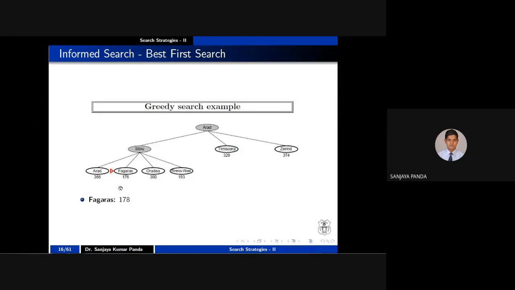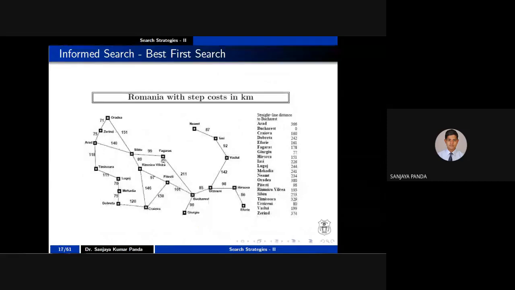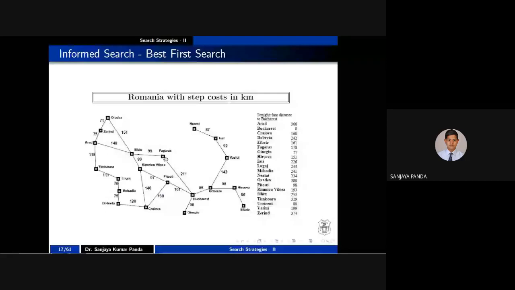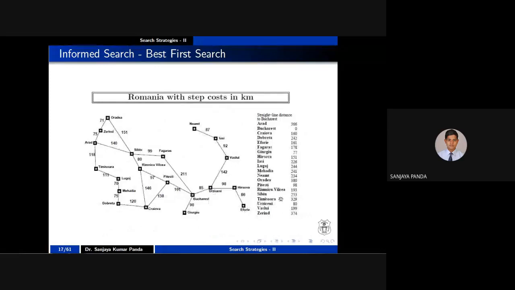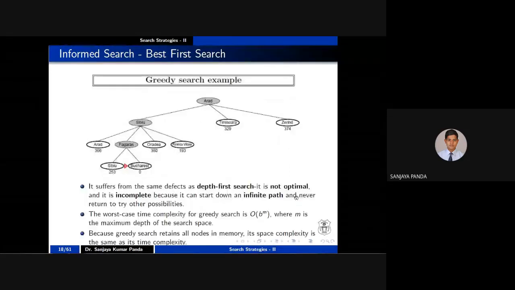So till now your goal is not reached, because you know your goal node is B. So I am expanding F. Whenever you expand F, you will again get S and B. S is nothing but the previous node of your F. When you expand, you know the distance from S to B is 253, and the distance from B to B is 0. So your path is nothing but A to S, S to F, F to B. This is the path you have to follow.